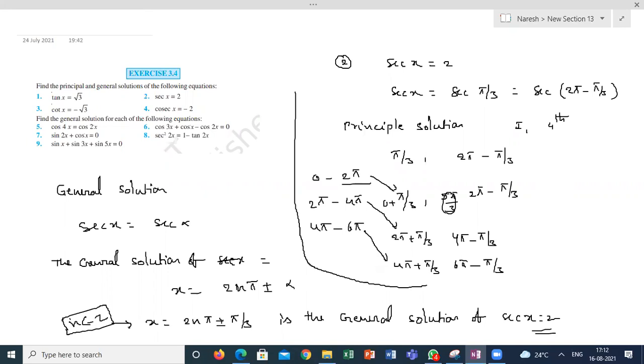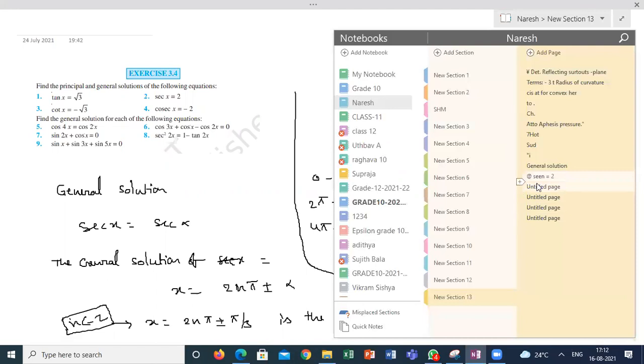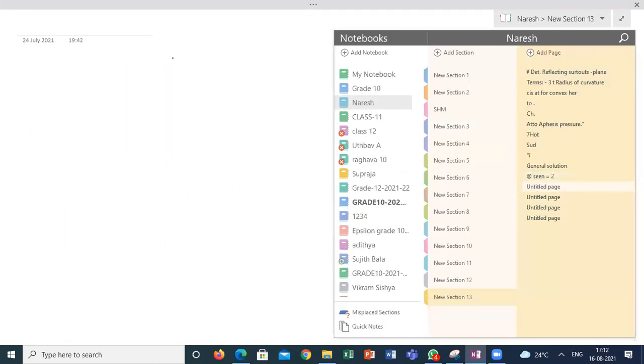Suppose I didn't understand why I am taking only 2 pi or pi. Suppose secant theta can be written as secant of 0 plus theta or secant of 2 pi minus theta. Why?